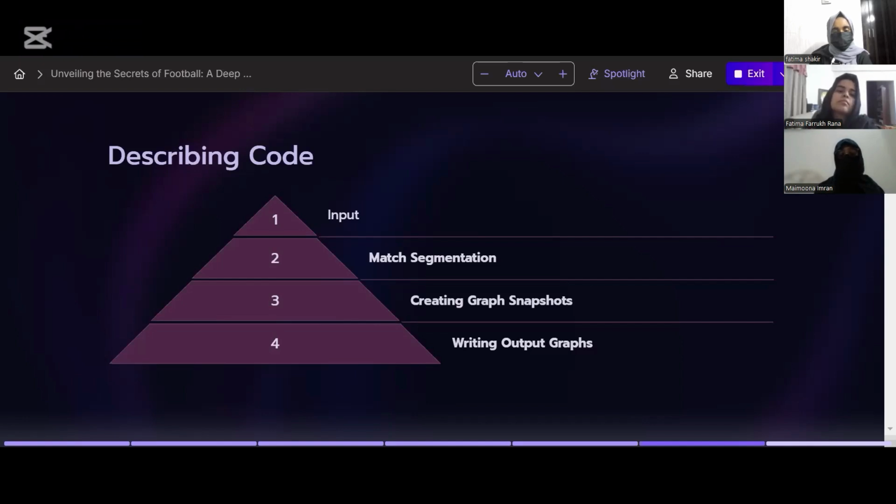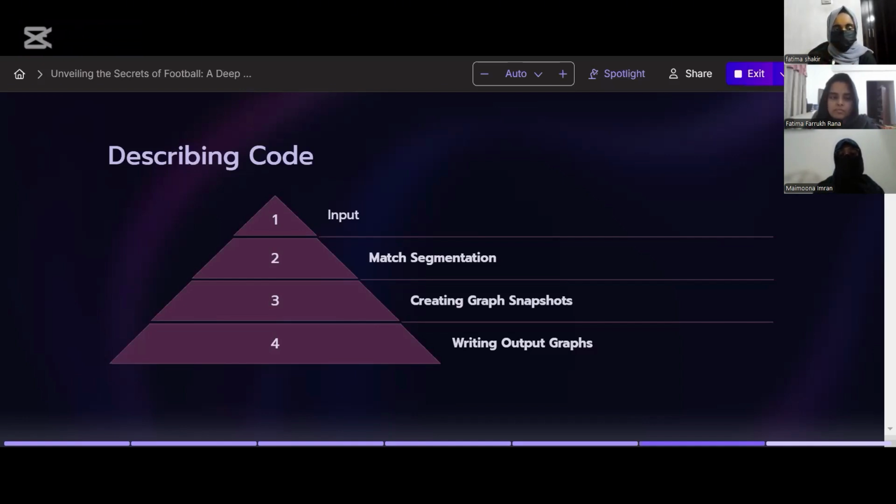For step three, we have to create graph snapshots. So for each match, the passes are further divided into time-based intervals to capture the temporal evolution of interactions. Within each interval, players are represented as nodes, and passes between players are represented as directed edges.